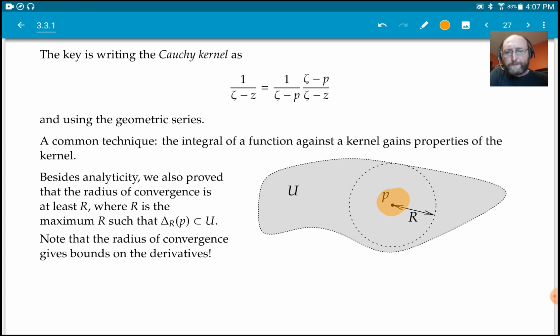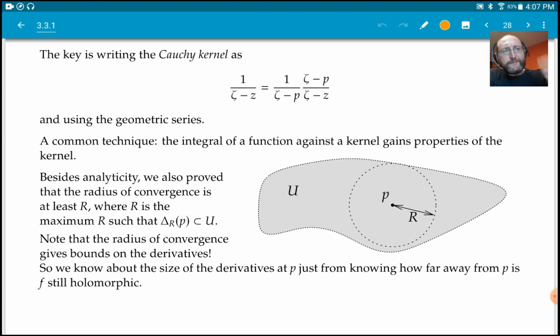So we know something about the size of the derivatives of the function at p just by knowing how far away from p it is still holomorphic. And that should be a little amazing, or at least I find it amazing, because that doesn't seem like it should be true.